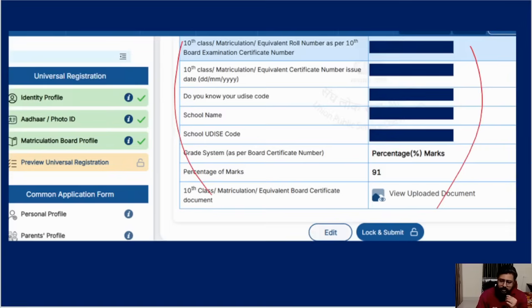Okay, then see, lock and submit. It is lock and submit at the bottom. So once you lock it, then you cannot change it. It's written in the notification that one time editing is allowed in the URN, but still don't take risk, make everything correct, and then this will be locked.